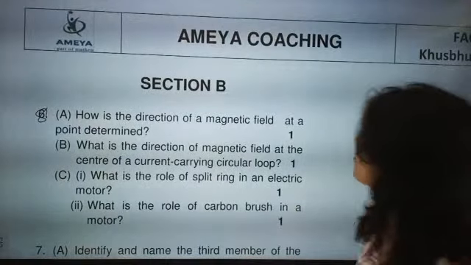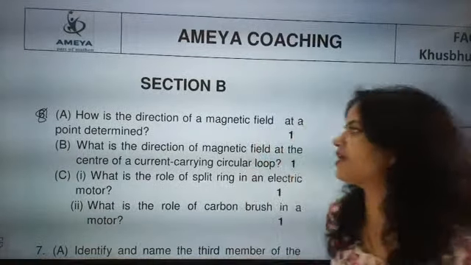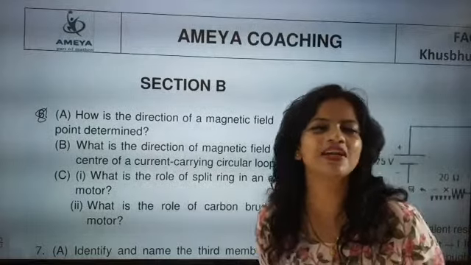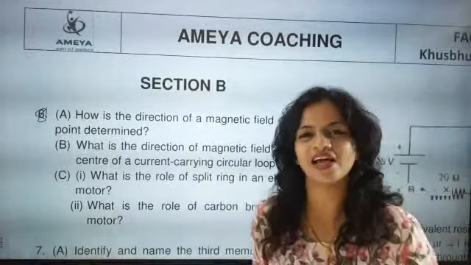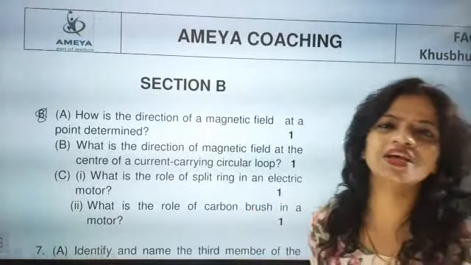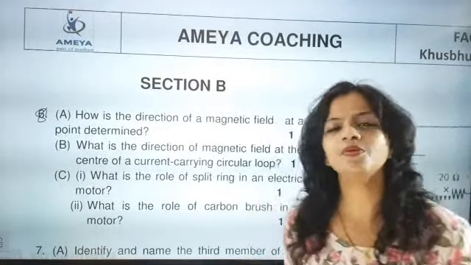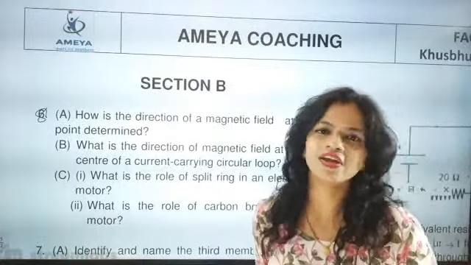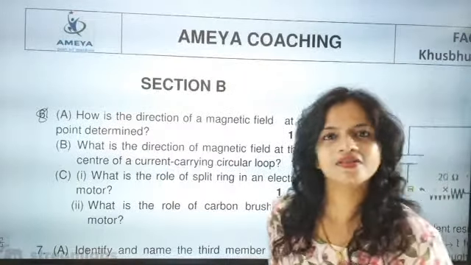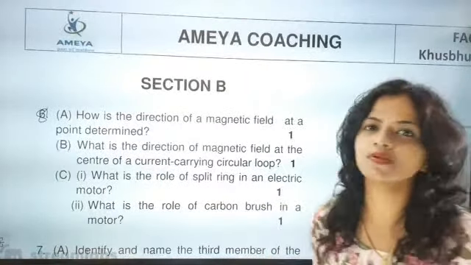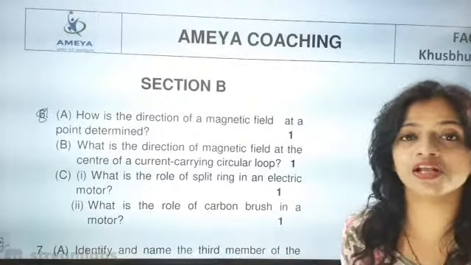What is the direction of a magnetic field at a point determined? We already know that magnetic field, current and force are all related. Where a magnetic field is there, an electric field will also be there. When you are not knowing anything, you have to play safe. You have to say that the direction of a magnetic field will be determined by the direction of the current flowing in a circular loop.